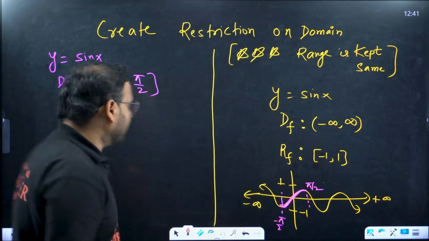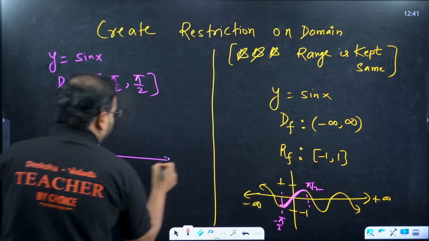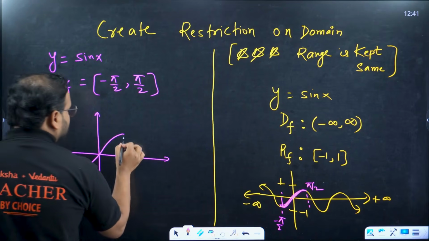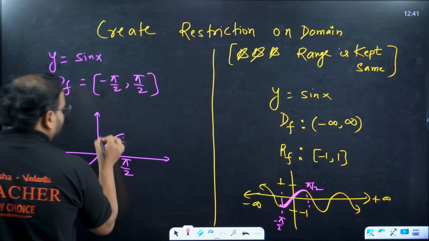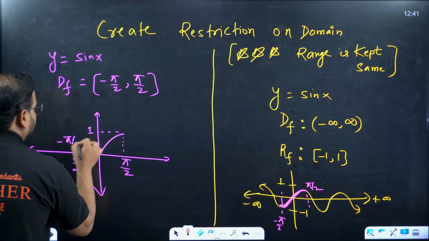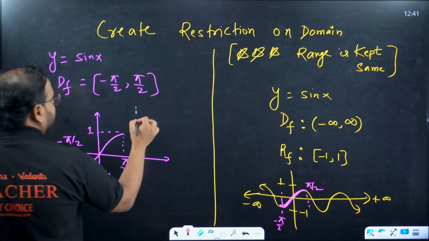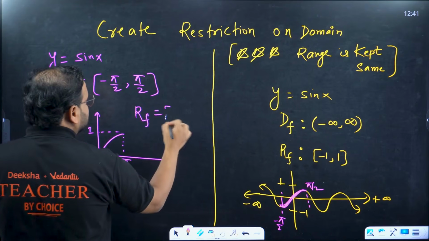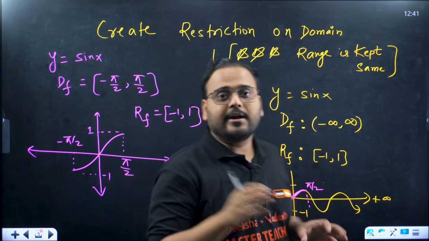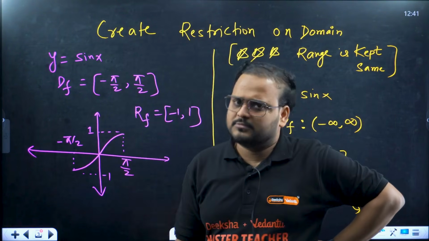Please check. So draw the graph of this with this restriction. Then at this point, which is π/2, you'll have the value 1, and this point, which is nothing but -π/2, I have the value -1. So can you see that range is kept same? The range of the function is kept same from -1 to 1. And keeping the range same, I have got a new modified restricted domain in which the function is actually invertible. There's no doubt about that, right?